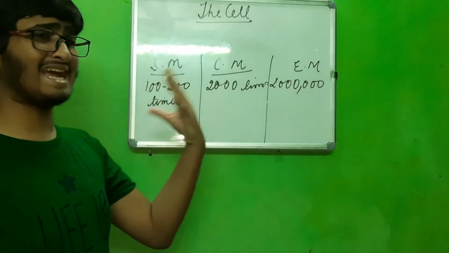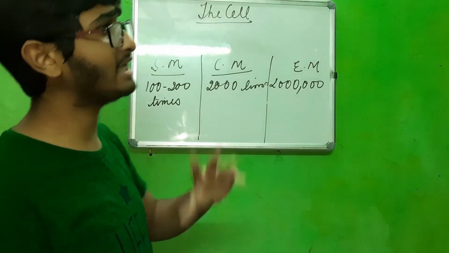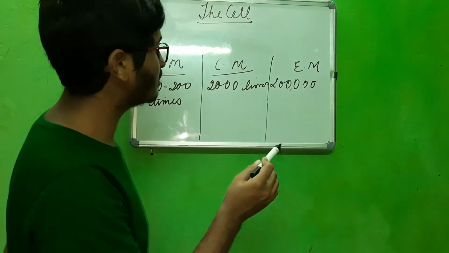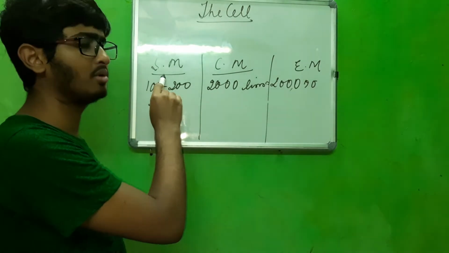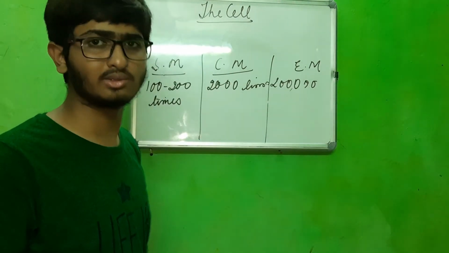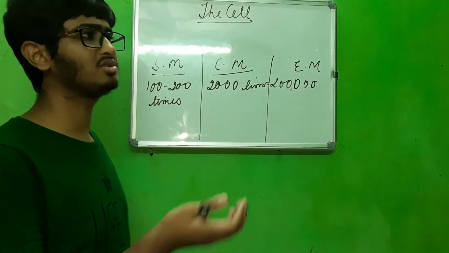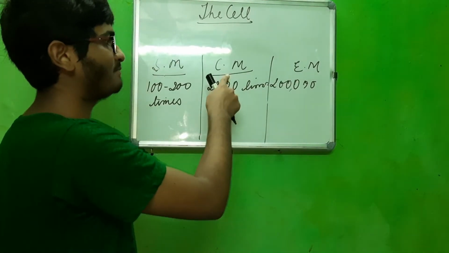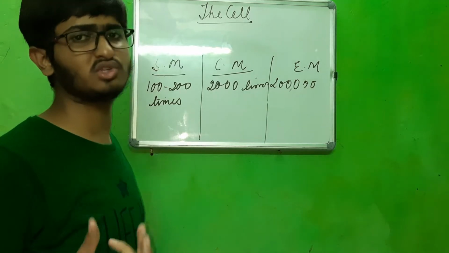Now why is the electron microscope known as the electron microscope? When we look at the simple microscope, it uses a natural source of light. That means any natural source, like an oil lamp. For example, in the compound microscope, at first we used an oil lamp.